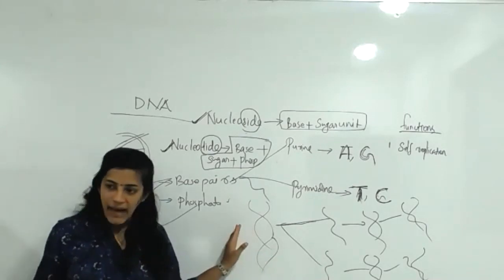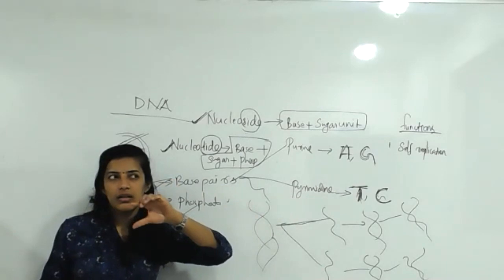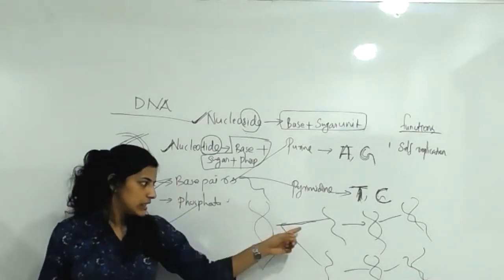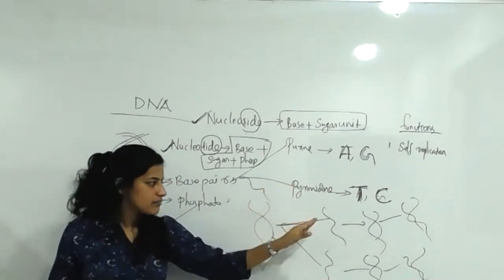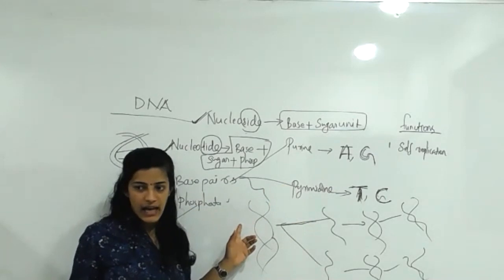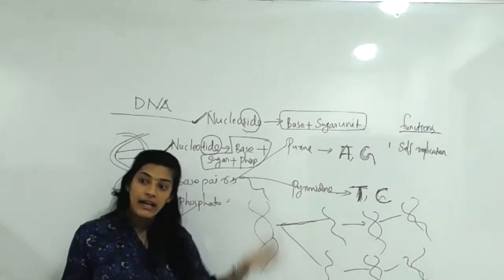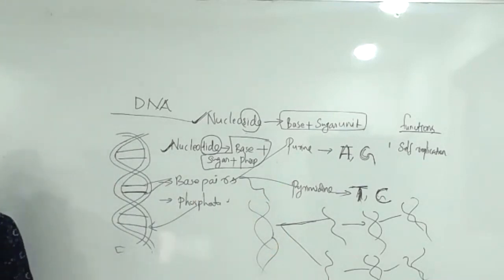Okay, this is the parent one. After it replicates, it will detach from this area, again forming another new one. Likewise, the reproduction happens in it. This is the reproductive nature, the unique property of DNA.